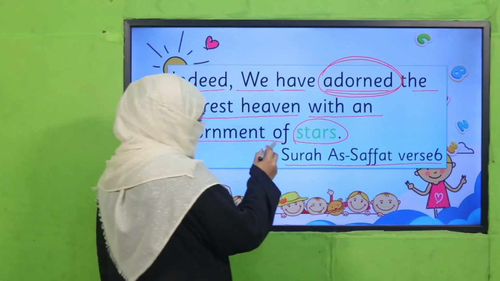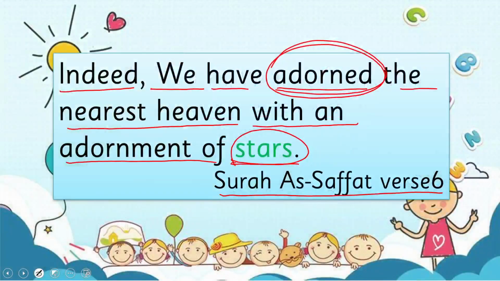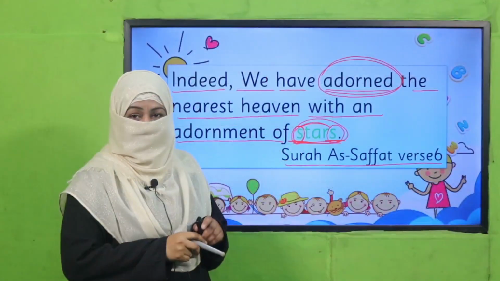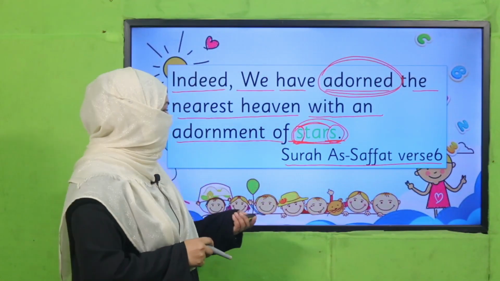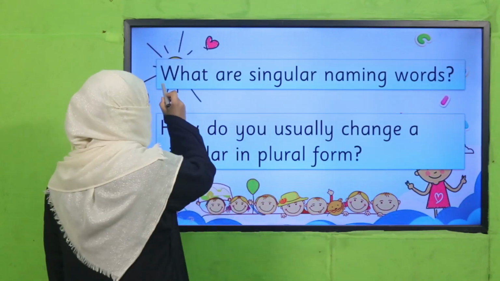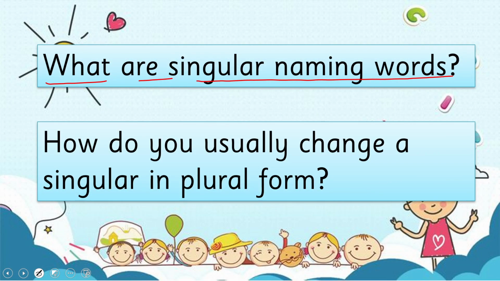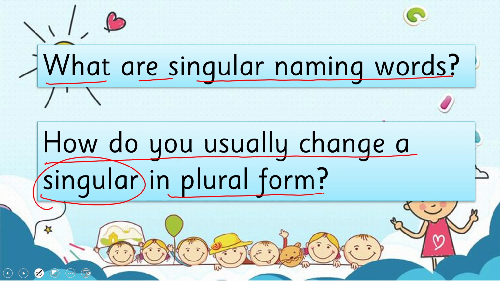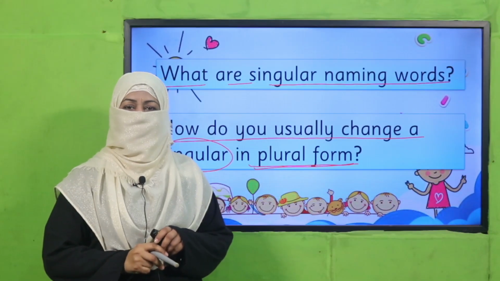And now, my dear students, look at this word. How do we read it? Stars. Now, the first letter is S and the last letter is also S, but these two sounds are different. Stars, stars. It means this letter at the end of a word can have a different sound. That is what we are going to learn today. So before that, you tell me, what are singular naming words and how do we usually change a singular into plural form? We have learned these things. So pause the video, answer these questions to your teacher, and then come back.